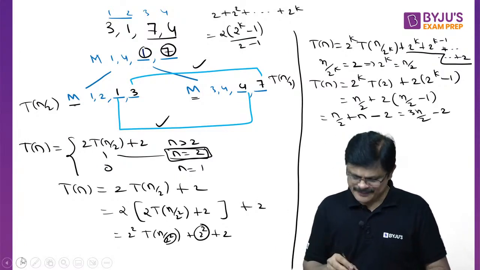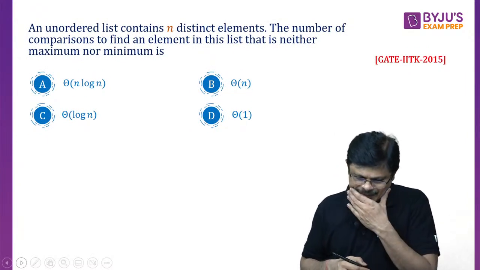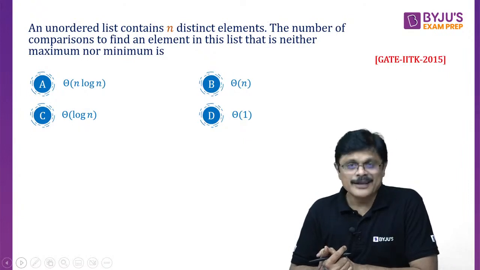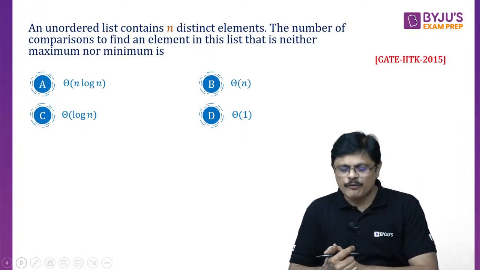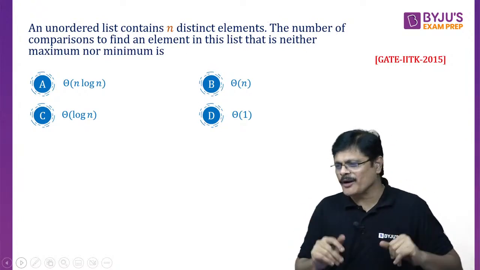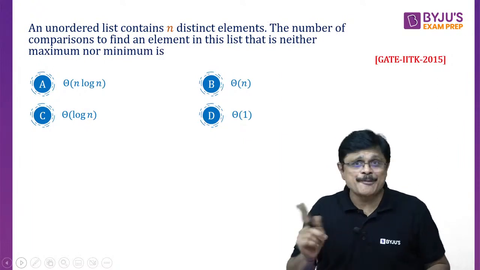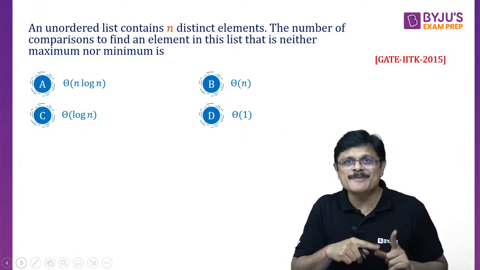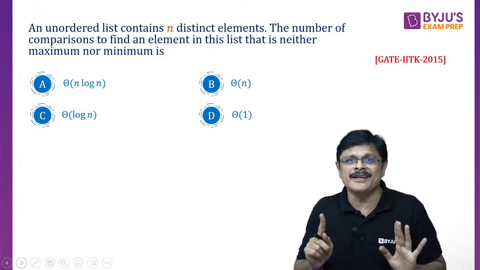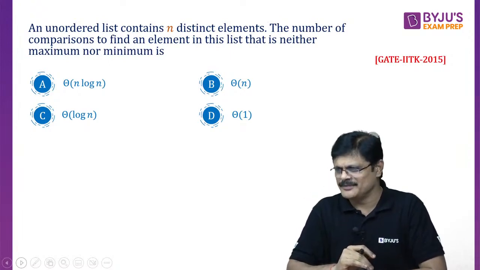Okay, like that. This is a very interesting problem. An unordered list contains n distinct elements. The number of comparisons to find an element in this list that is neither maximum nor minimum. This is not asking for maximum or minimum. The previous one was maximum and minimum. But this problem is to find one element which is neither maximum nor minimum. Any one element.